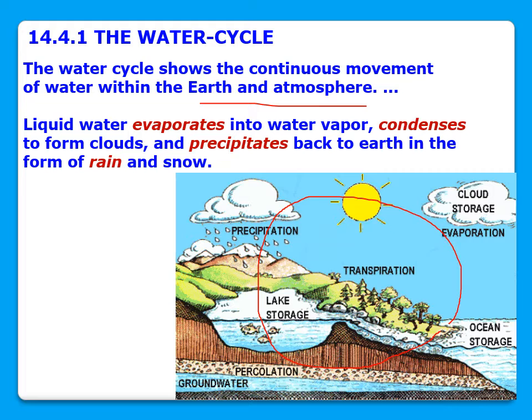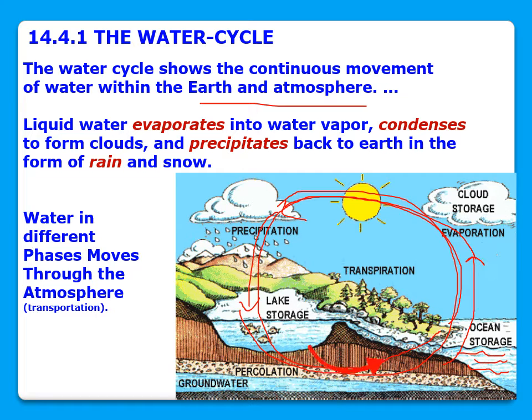In these three forms only, water circulates within the earth and atmosphere, and that is known as the water cycle, right? Liquid water evaporates into water vapor, and here you can see that this is liquid water in oceans and rivers. Due to heat this liquid water evaporates, and after cooling down it condenses and forms clouds, and after precipitation it comes back to the earth in the form of rain, and then the cycle will complete. So this is the water cycle, right?